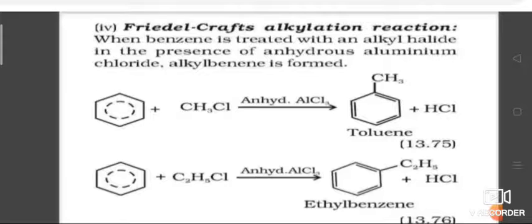So benzene reacting with propyl chloride and aluminum chloride gives a propyl carbocation. On rearrangement, it gives the secondary propyl. The primary propyl is less stable, so on rearrangement it forms a secondary propyl, which is the stable one.